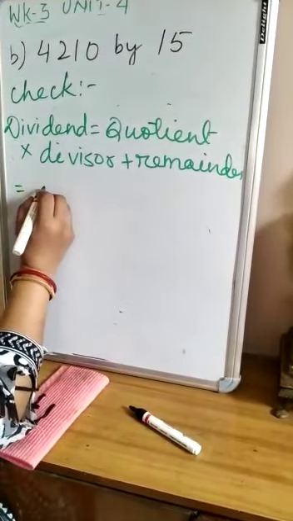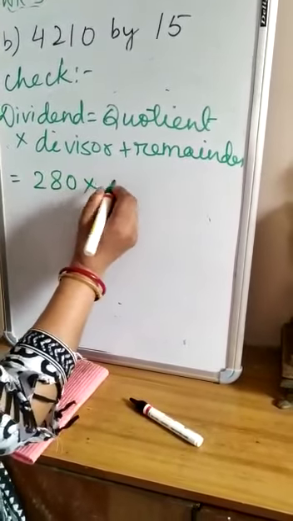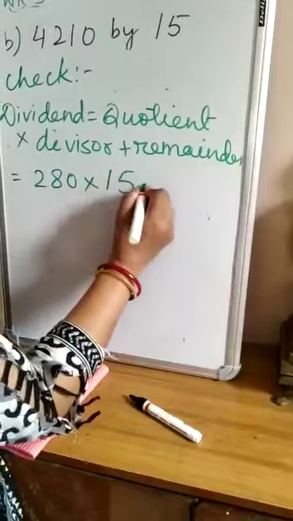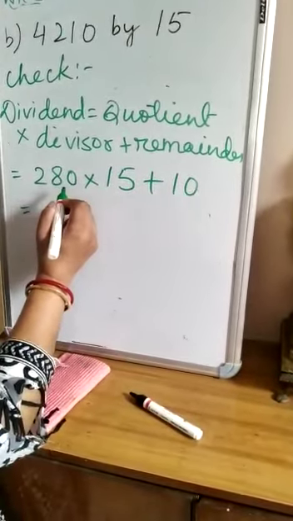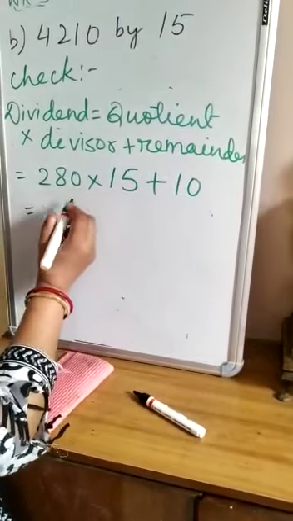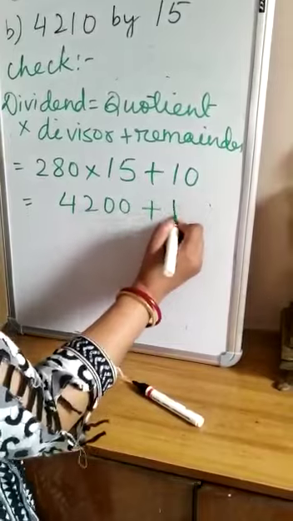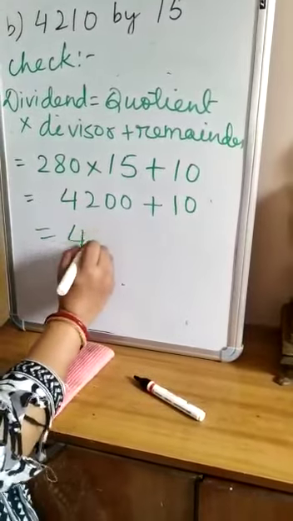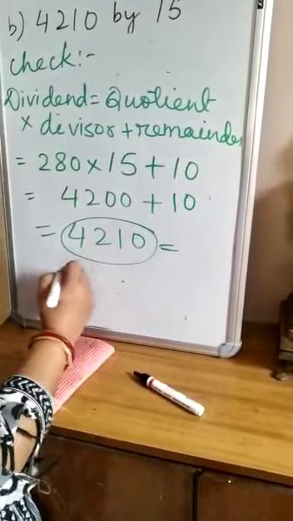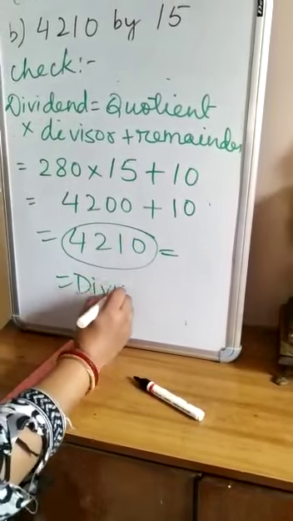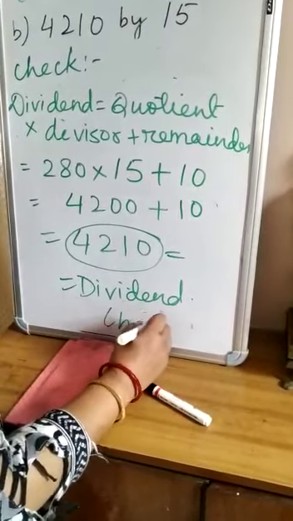Quotient is 280. And what is the divisor? Divisor is 15. And what is the remainder? Remainder is 10. So after multiplying 280 with 15, we get 4200 plus remainder 10. That is 4210. You will see that 4210 is the same as dividend. So it is checked.